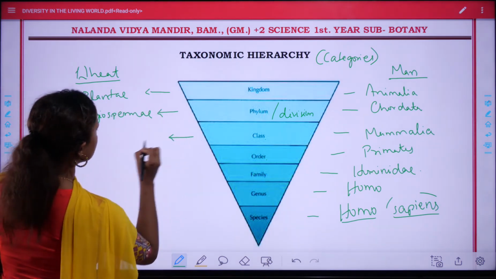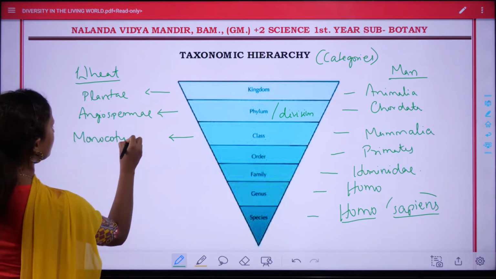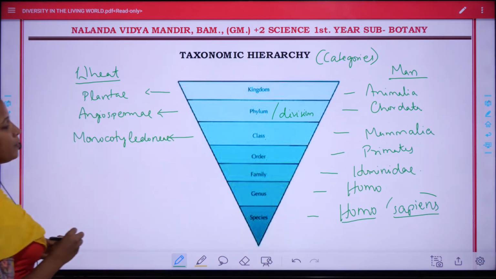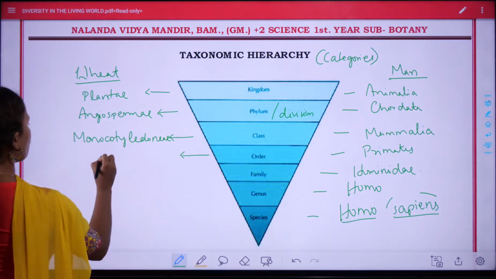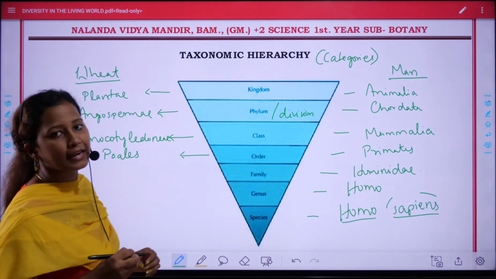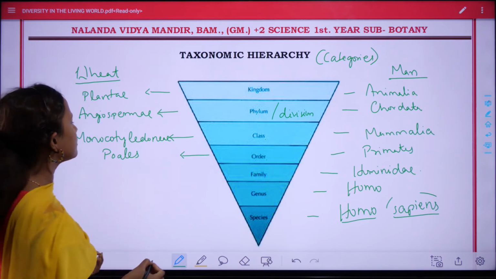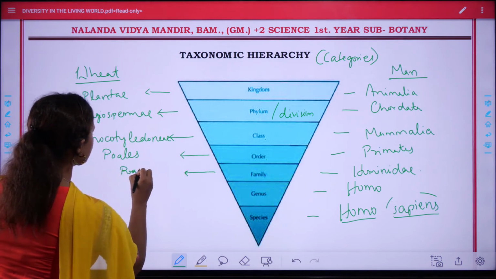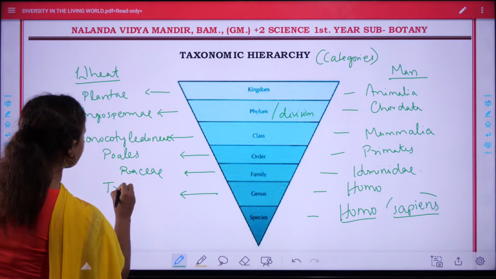And class is Monocotyledonae, because they are all monocots. Next order is Poales. In order Poales, all the cereals like rice, wheat, maize, rye, etc. belong. Family is Poaceae. Genus is Triticum.